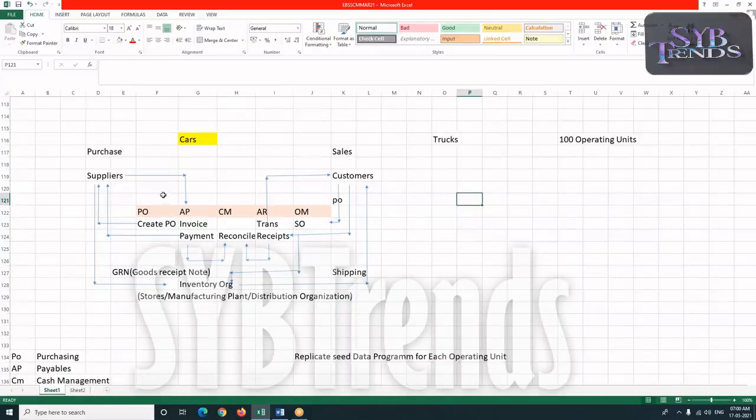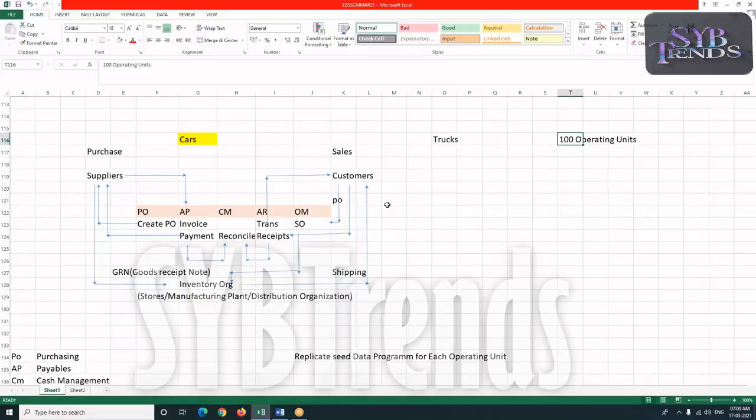You understood? This is how the business flows, but this is only the business flow of these modules for this operating unit. If you have 100 operating units, we should implement how many POs? 100 POs, 100 APs, 100 cash management. So you can now understand why the implementation is going to take some 6 months to 1 year for any particular company.